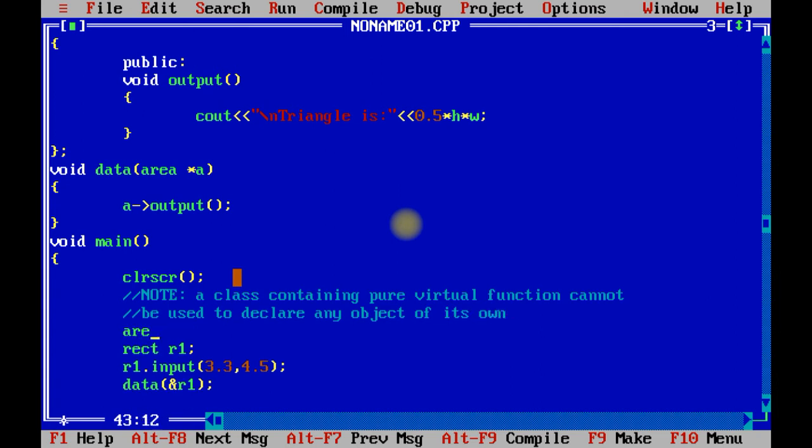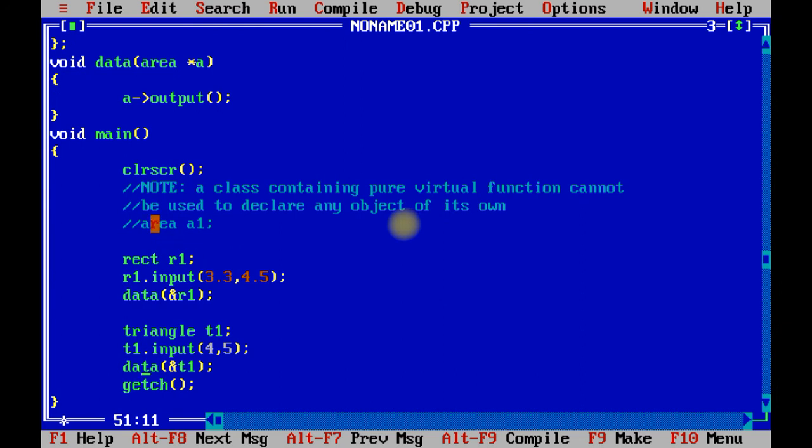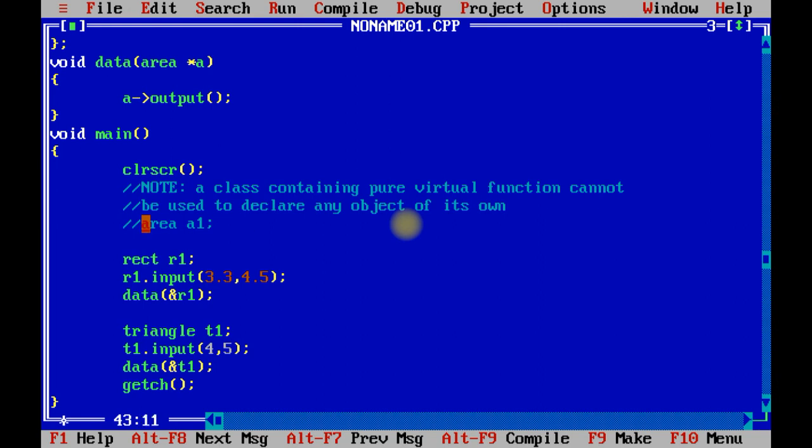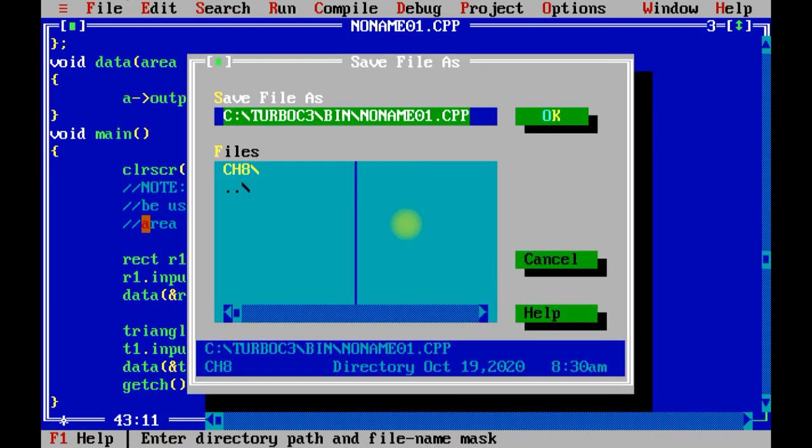That means when you are going to perform area A1, right now I am putting a comment line over here, but when you are going to perform area A1, it will not be considered. So remember one thing, that any class which contains a pure virtual function, you are not able to create the object of that particular class. Now let me save the program first, then we are going to explain the code.